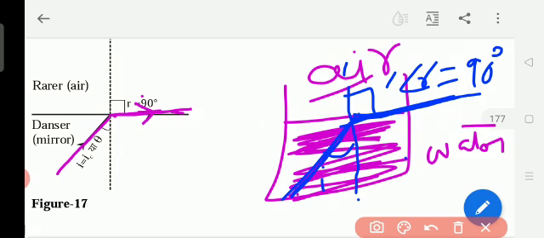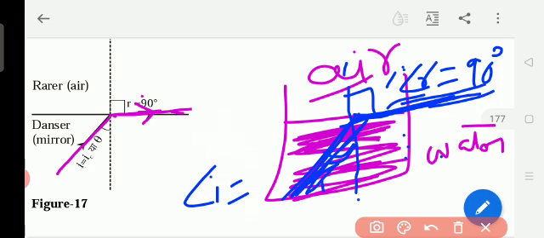Once again, when the light ray is passing from water, that means a denser medium, or glass or any medium, to the rarer medium, and the refracted ray touches the surface of both the mediums, it will have 90 degrees. At that time, when the refracted ray is 90 degrees, the incident angle is called the critical angle.